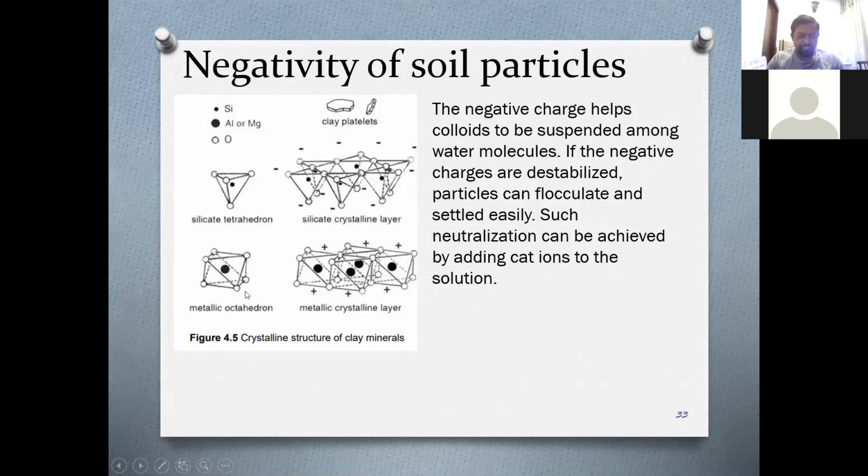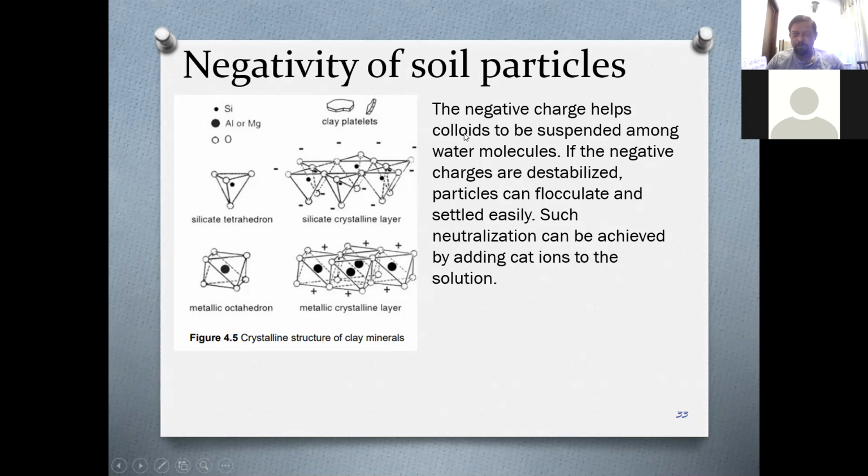Let's say this is aluminum oxide, right? So oxygens are here, aluminum is inside. So it creates a structure where the negative charges are present on the surface of the soil particles.